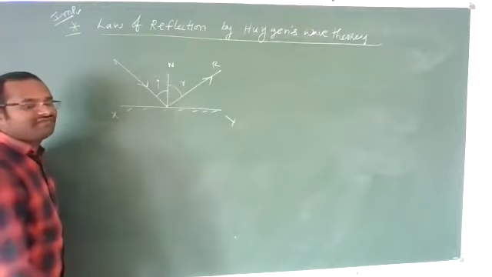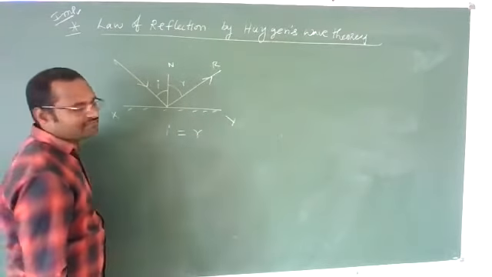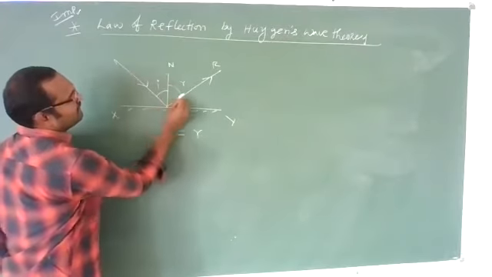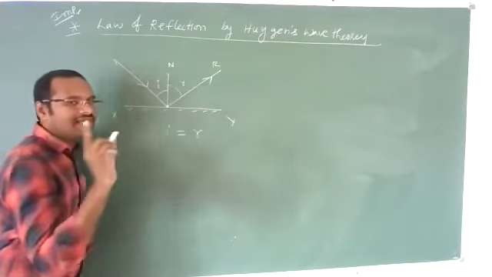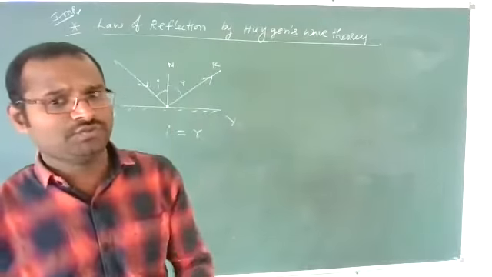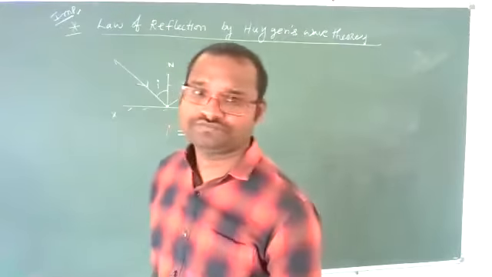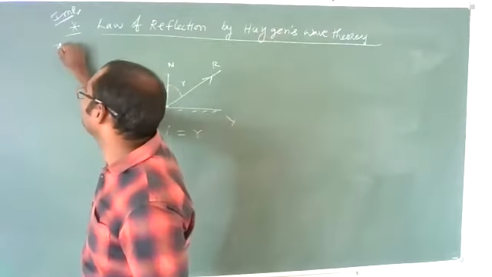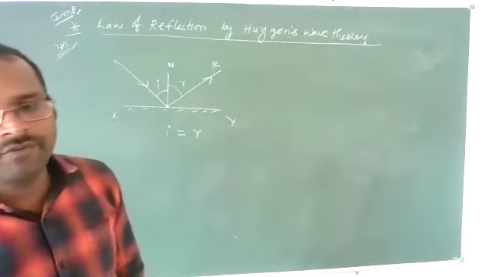According to the first law of reflection, i should be equal to r, and according to the second law of reflection, the incident ray, reflected ray and normal should lie in the same plane. This is the second law of reflection. These two laws we should prove according to Huygens wave theory. That is our aim now. And it is important for 3 marks for both CBSE students and state students. Very important.